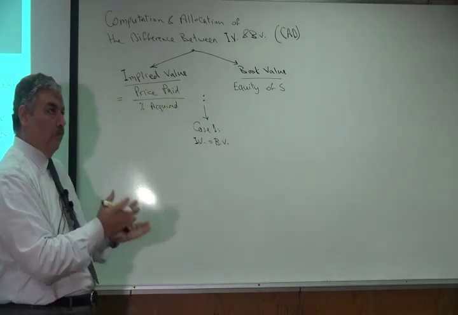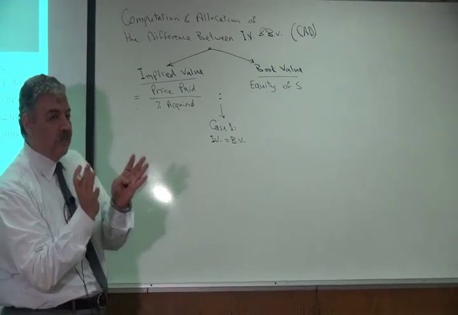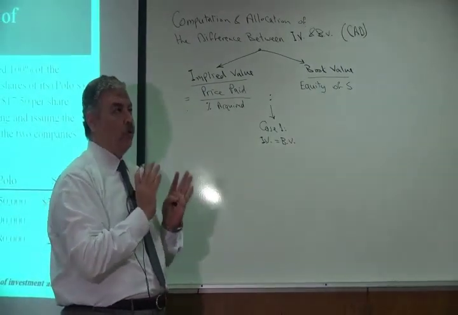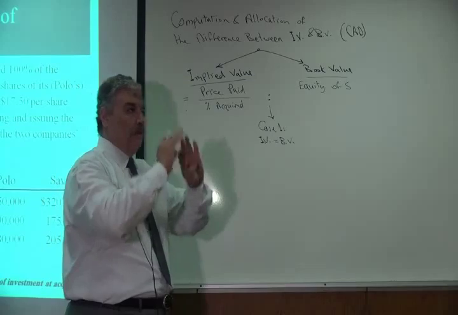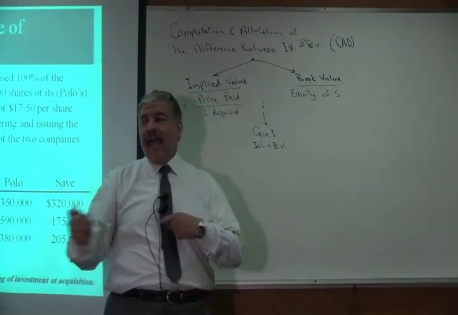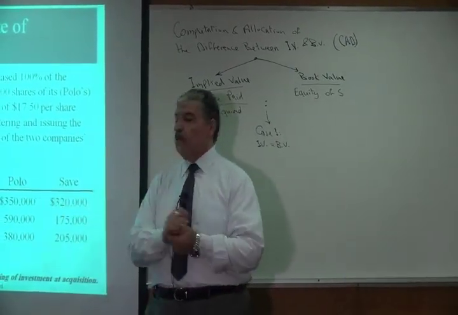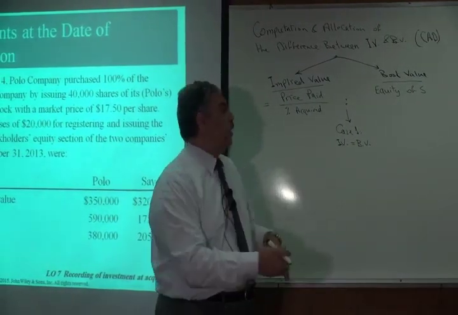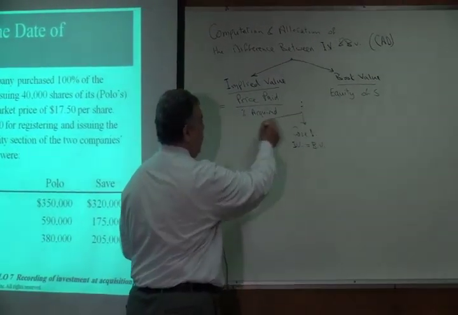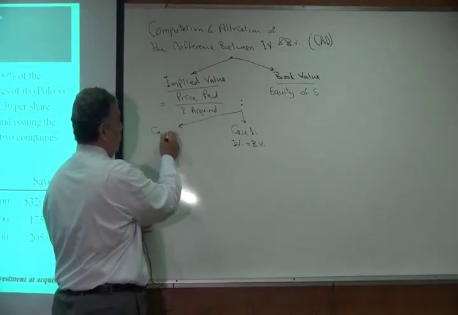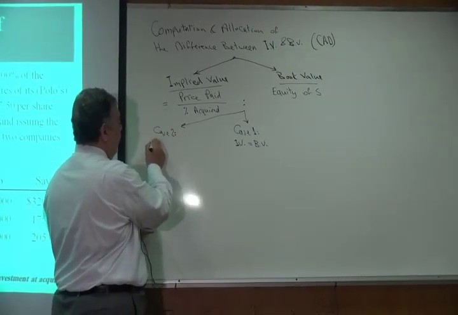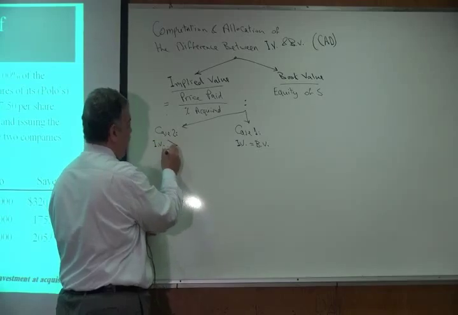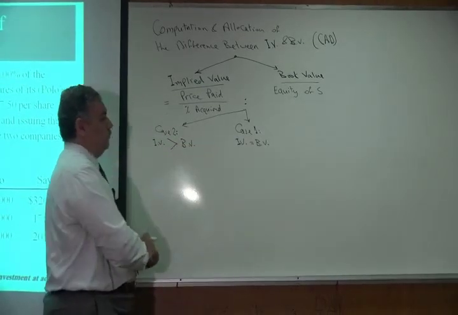So it might happen that we purchase 50% of the stock and we pay 1 million, so the implied value is 2 million. And the total equity accounts of the subsidiary is 2 million, so they are equal. Or case 2 might be the implied value is greater than the book value.